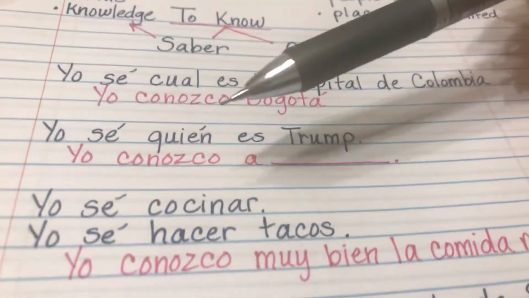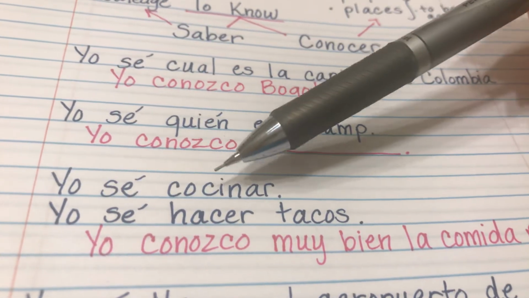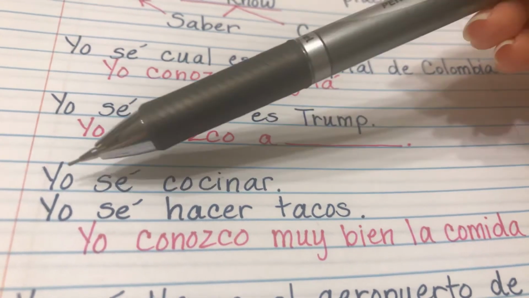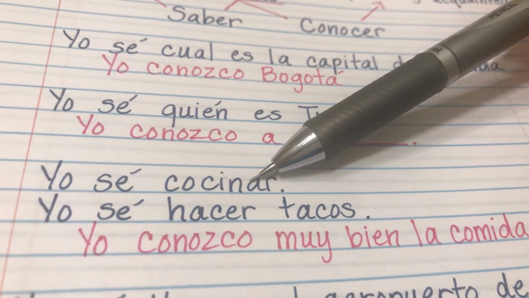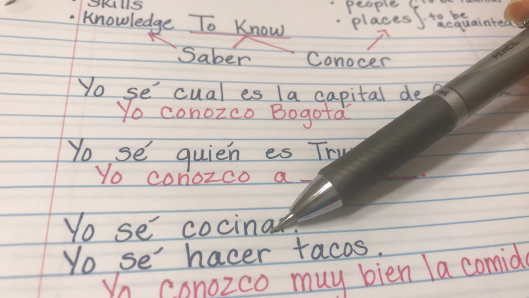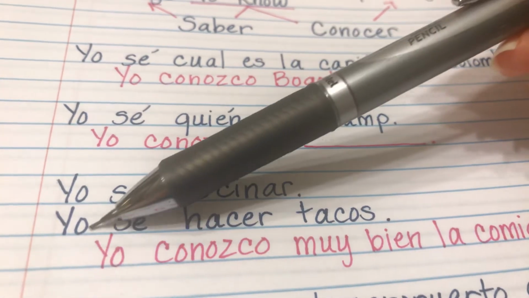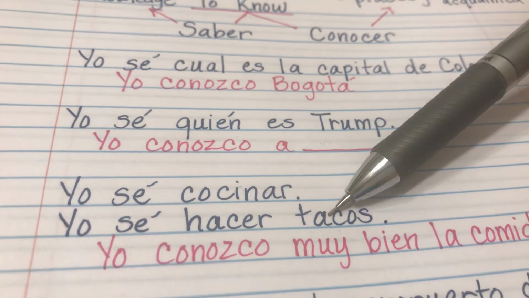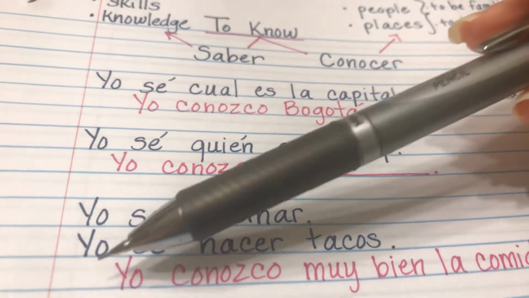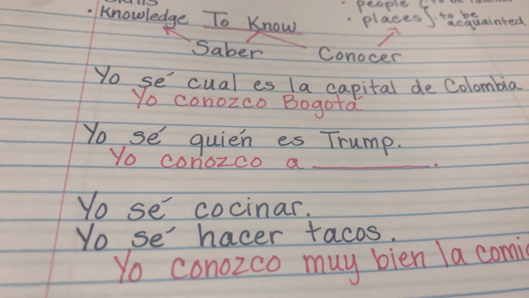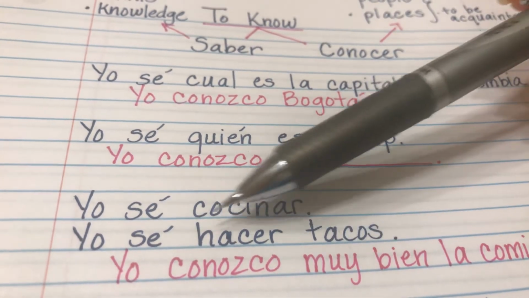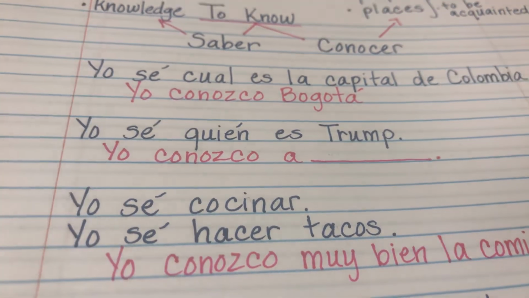Here's another example. Yo sé cocinar. I know how to cook. It's a fact that I know how to cook. Yo sé hacer tacos. I have the knowledge of knowing how to make tacos.